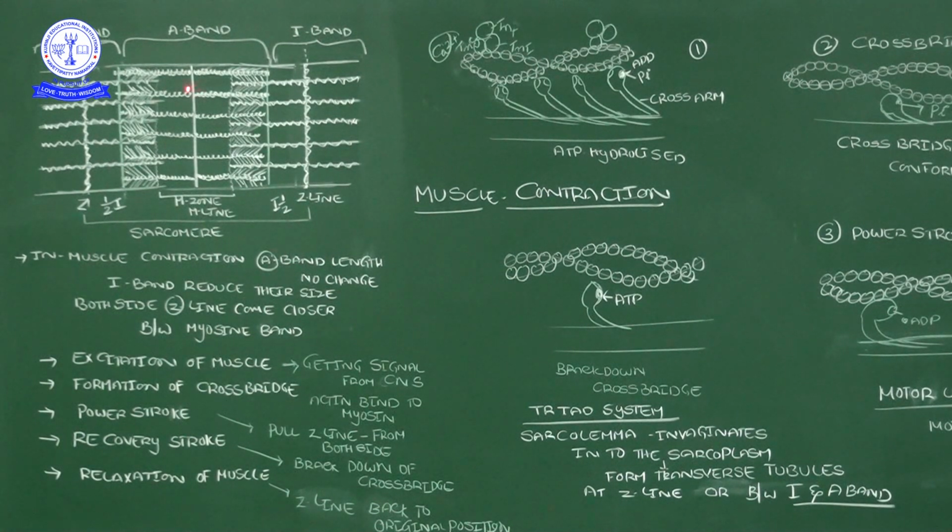Now diagrammatically, the A band is from this green line to this green line. That is the A band length. But which band will be reduced in size? The I band. This side of the I band, this side of the I band, both sides of the I bands. This is the actin filament, this is the actin filament. These actin filaments are moving inside.